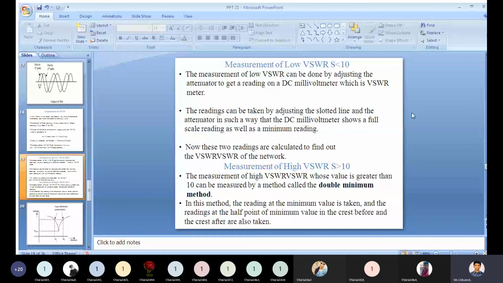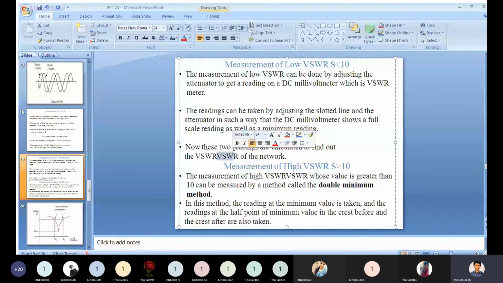Now these two readings are used to find out the VSWR of the network. So this is the measurement of low VSWR, less than 10. Then the measurement of high VSWR is greater than 10.